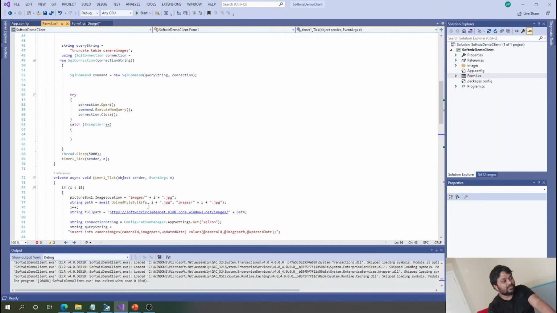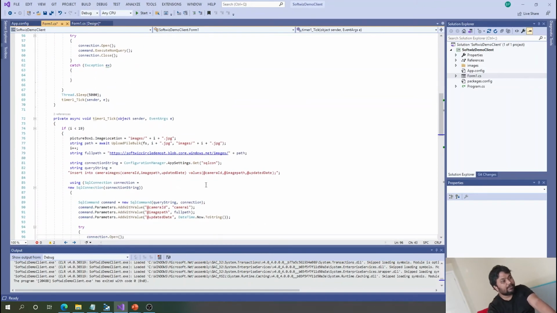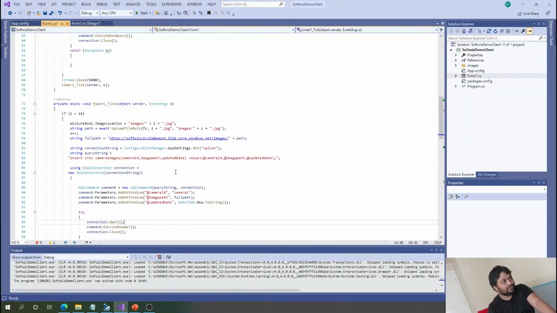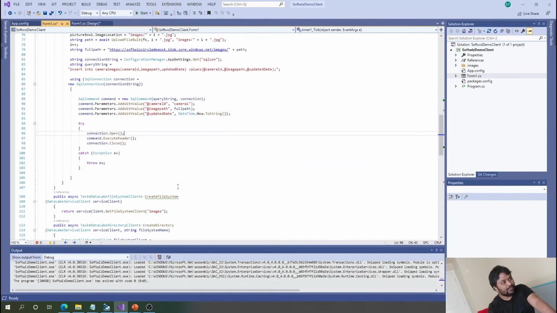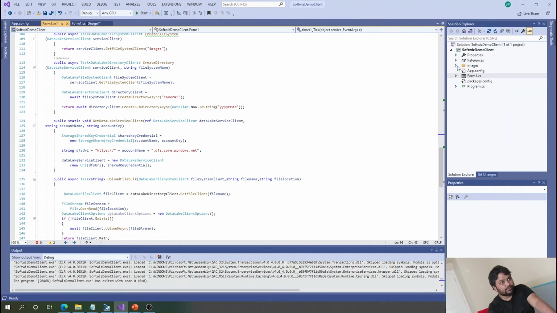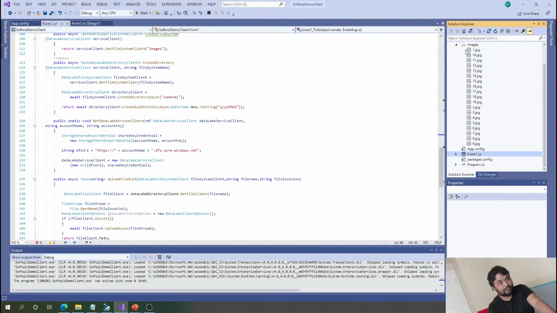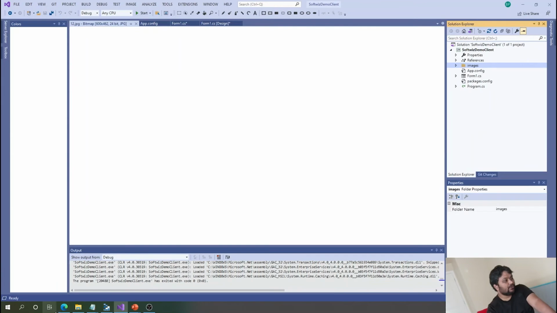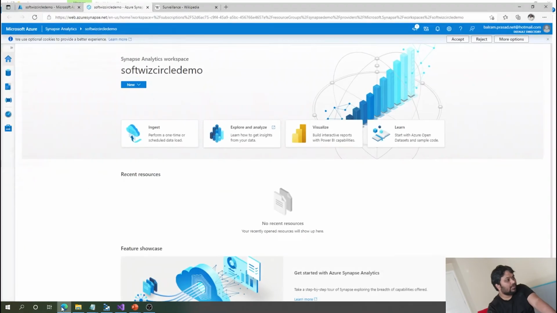So this is a crude application where I am cleaning the table, and then on the basis of a timer, every 10 seconds I am sending an image to this Gen2 account where all these images are being uploaded. And for testing purposes I have put around 20 images into the image folder, so that images are uploaded to that place. So if we go to see this now, this is going to be the demo of our Synapse.